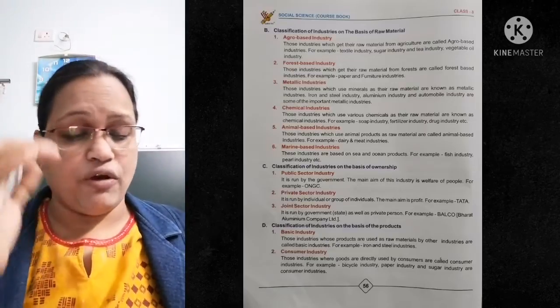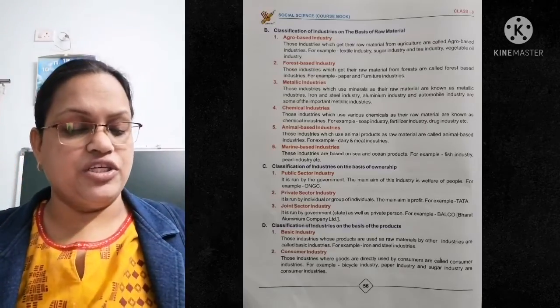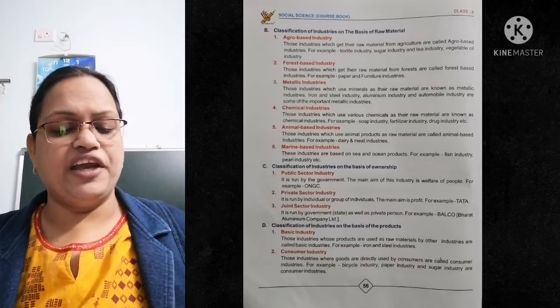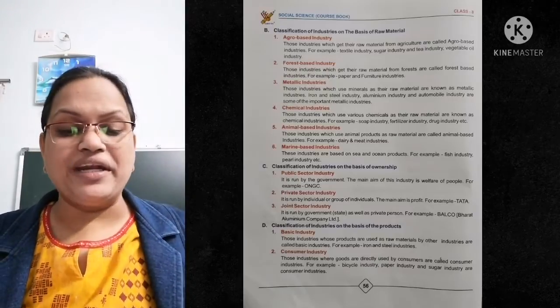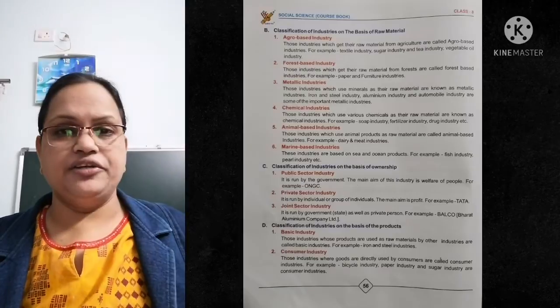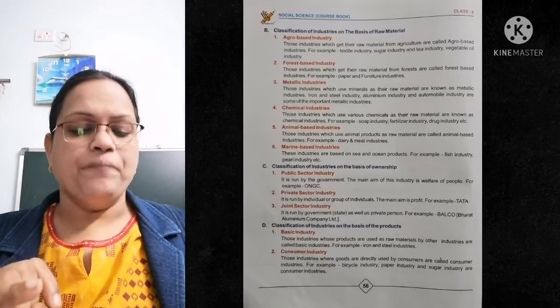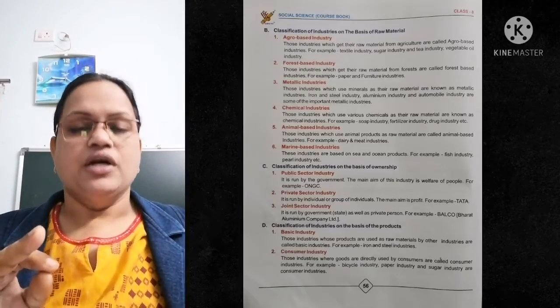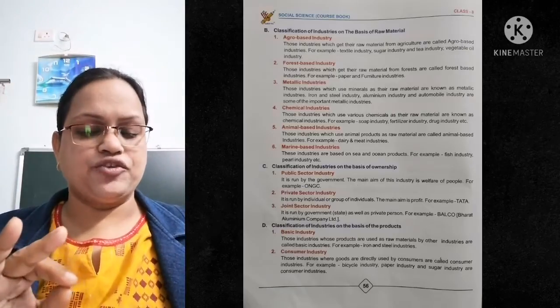Next, coming to the fourth point is chemical industries. Those industries which use various chemicals as a raw material are known as chemical industries. For example, soap, fertilizer, drugs. Drugs means medicines, industry, etc.